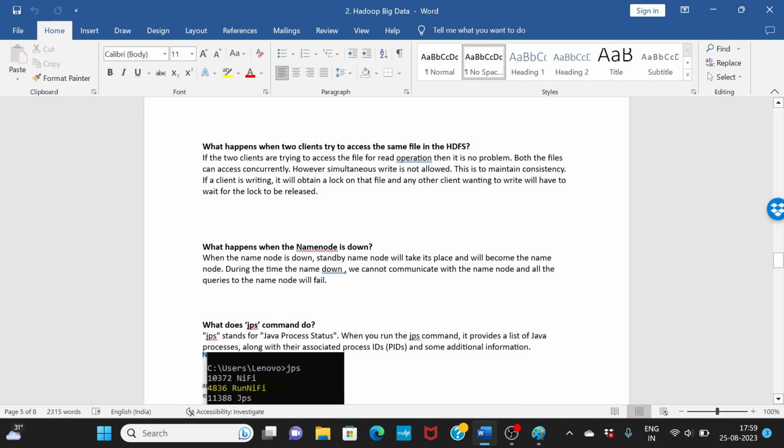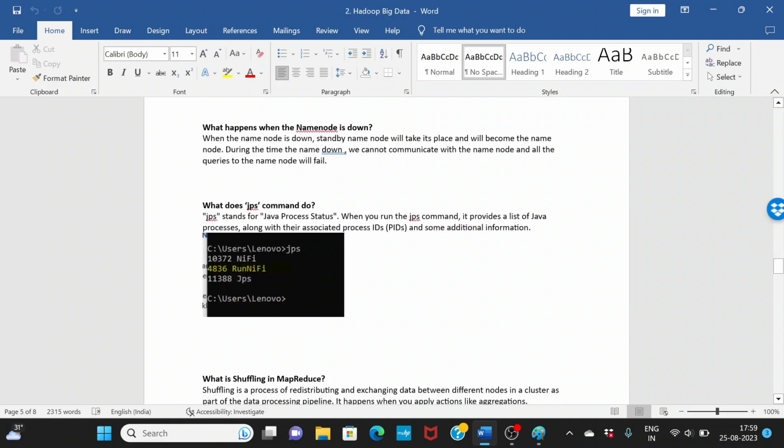Okay, what happens when the name node is down? Simple thing, right? When the name node is down, the standby name node will take its place. We have already seen this, and then the standby name node will become the name node. Okay, and if the name node comes back, then a split brain scenario happens. We have seen that. And then the original name node will become the standby name node. During the little time when the name node is down, we cannot communicate with it, and so all your queries to the name node will fail.